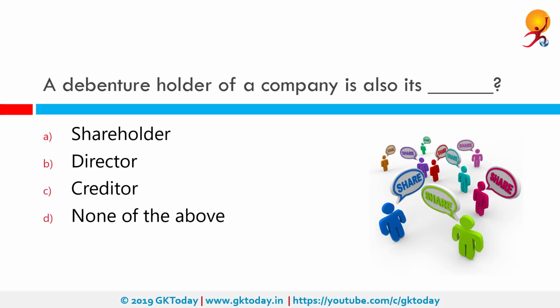A debenture holder of a company is also its. The correct answer is creditor. Debenture holders have no rights to vote in the company's general meetings of shareholders, but they may have separate meetings or votes, for example, on changes to the rights attached to debentures. The interest paid to them is a charge against profit in the company's financial statements.